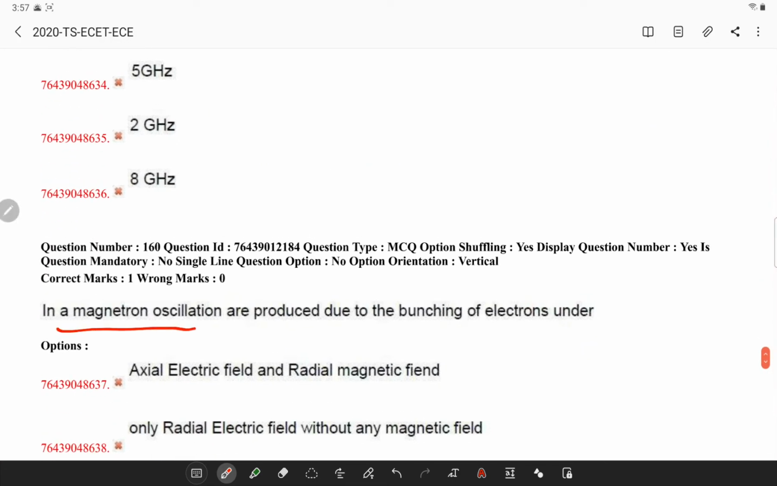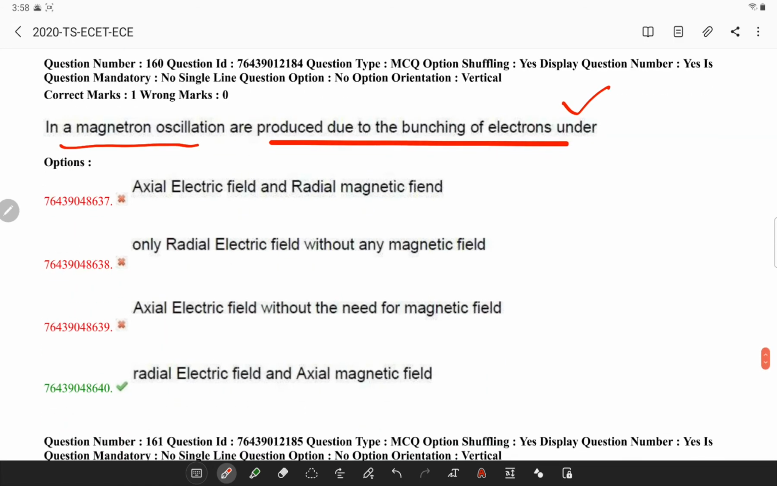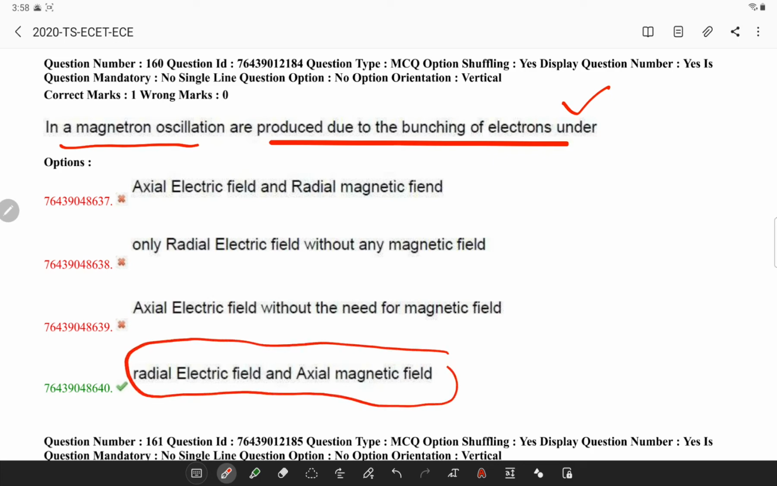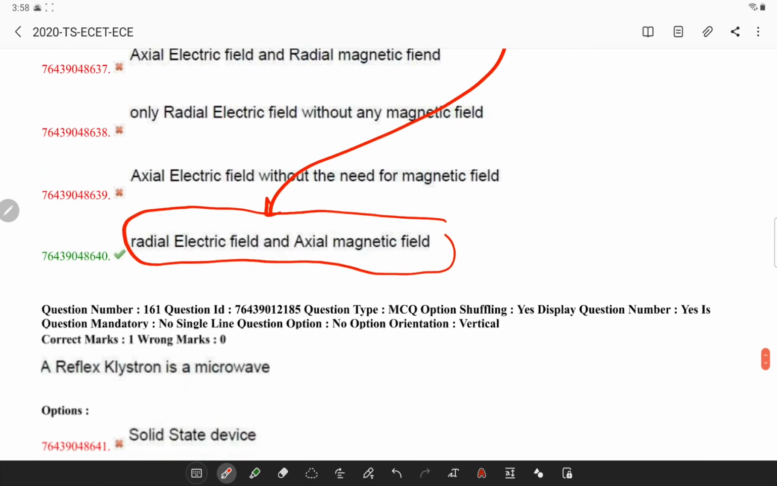Next, in a magnetron, oscillations are produced due to the bunching of electrons under radial electric field and axial magnetic field. So you will have the magnetron with anode cavity, and it will have an interaction space, and this bunching of electrons will happen in the radial electric field and axial magnetic field.